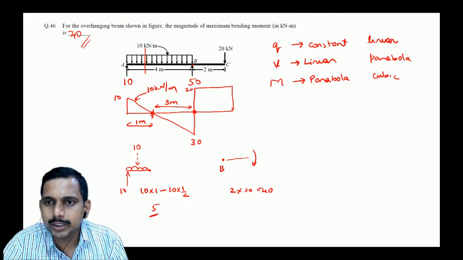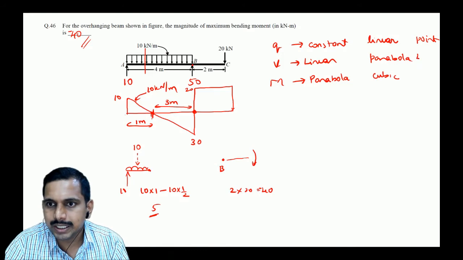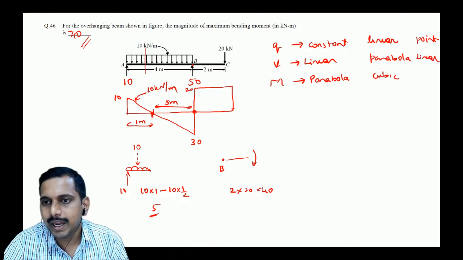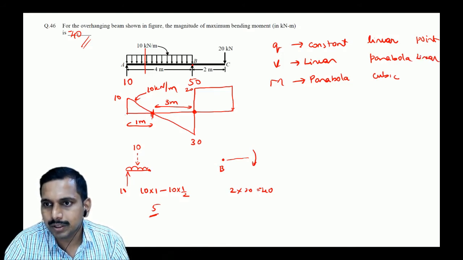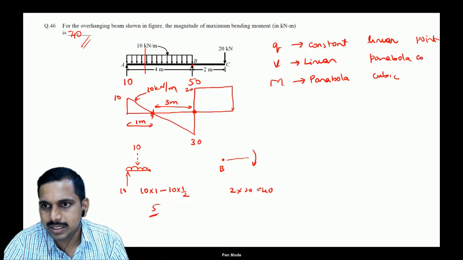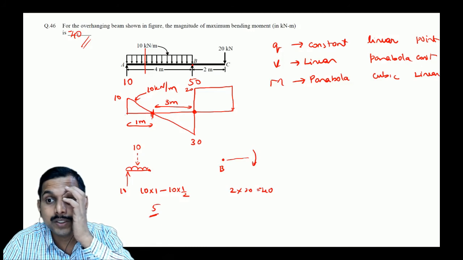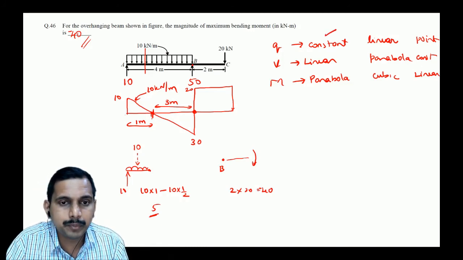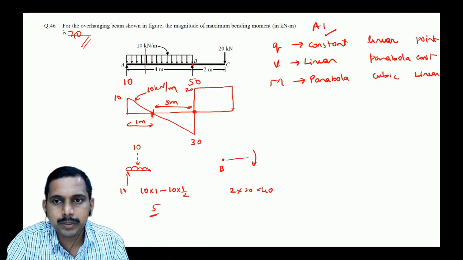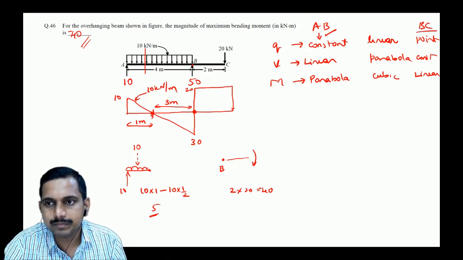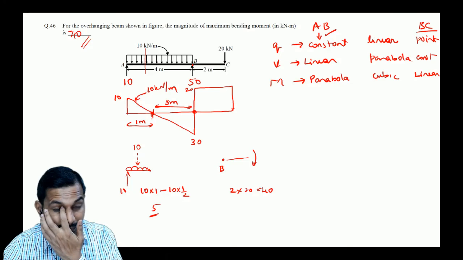If Q is point loads, then V is constant, I'm sorry, V is constant and the bending moment is linear. So this case is seen from A to B. From B to C, this is the case which is seen. Correct? I hope you get this point.